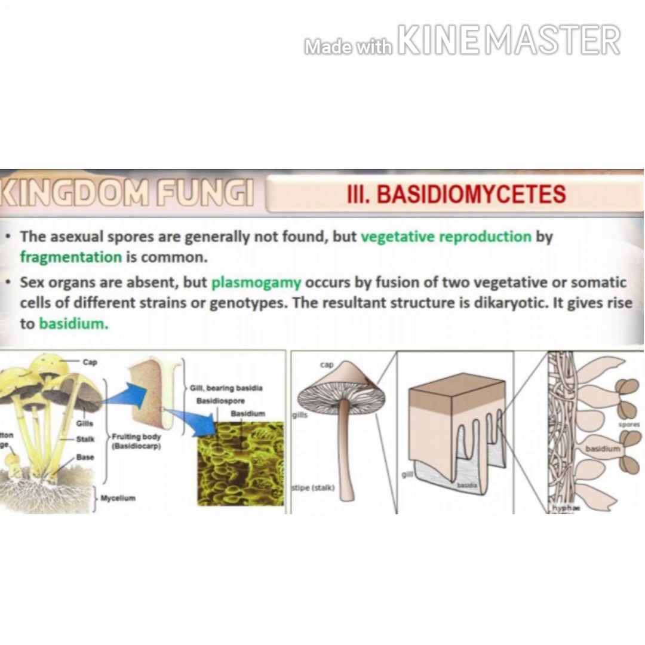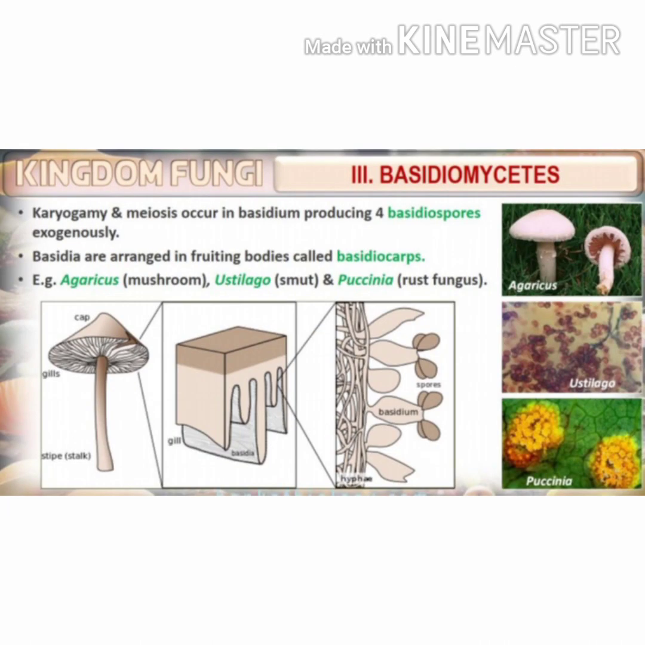It gives rise to the basidium. Karyogamy, that means the fusion of nuclei, and meiosis occur inside the basidium that produces 4 basidiospores which are produced exogenously, that means outside the hyphal body. Basidia are arranged in a fruiting body called a basidiocarp. Common examples are mushroom, that is Agaricus, Ustilago, that causes smut disease, and Puccinia, which causes rust disease. So it is called a rust fungus.